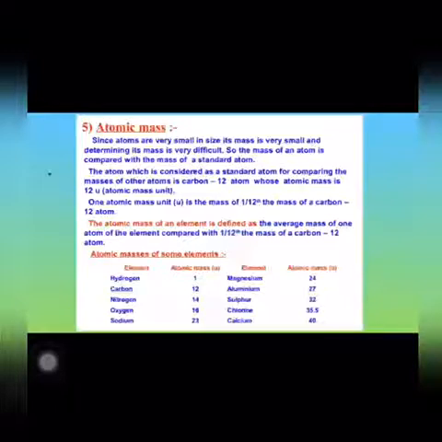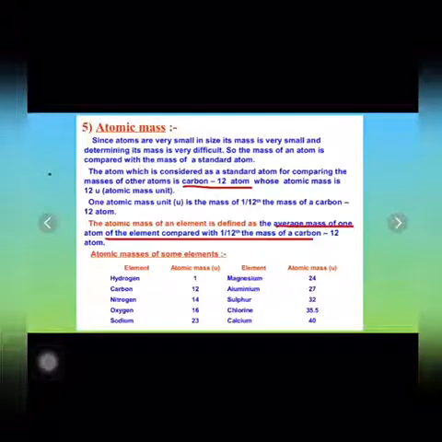So in the year 1961, the most abundant isotope of carbon, which is carbon 12, was considered as the standard element. So an atomic mass of an element is defined as the average mass of one atom of the element compared with 1/12 the mass of a carbon 12 atom, which means the relative mass of an element is equal to mass of one atom of the element upon 1/12 the mass of one atom of carbon 12.